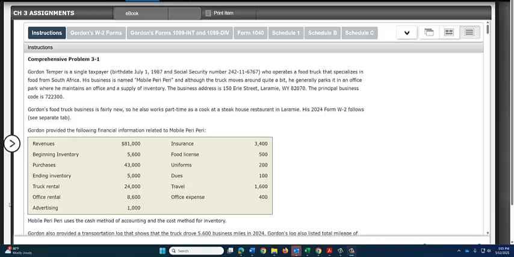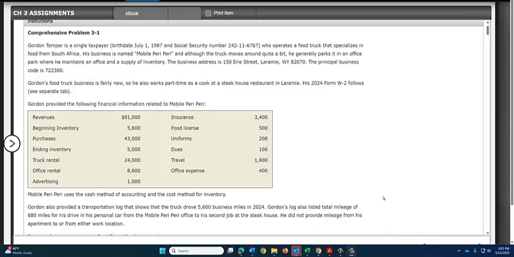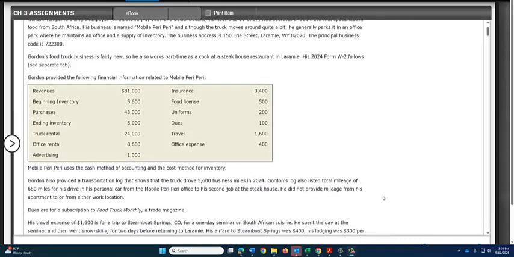We'll come back to these figures once we start our Schedule C. Gordon also works as a part-time cook at a steakhouse, so he has a W-2 that we'll be entering information from. He also has 1099s reporting interest and dividends. Mobile Peri Peri uses the cash method of accounting and the cost method for inventory. We'll use this information on the Schedule C.